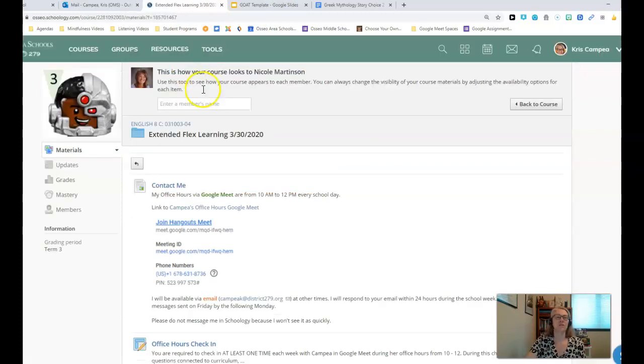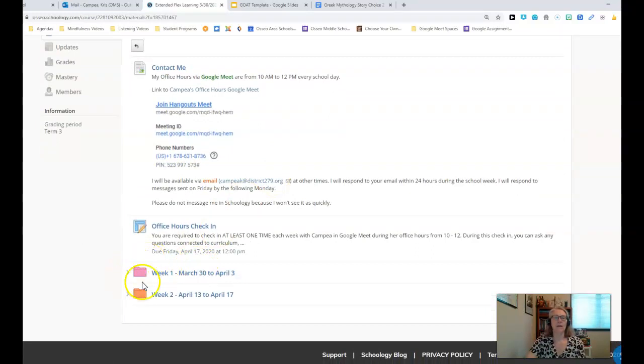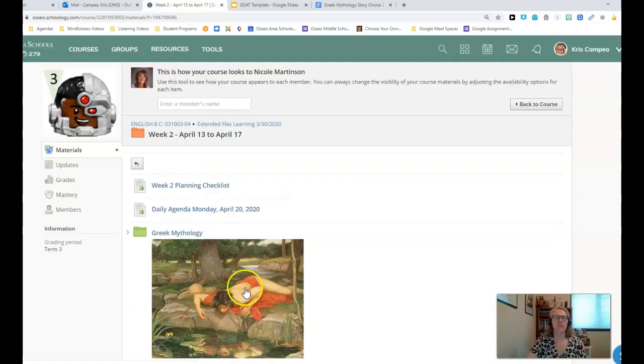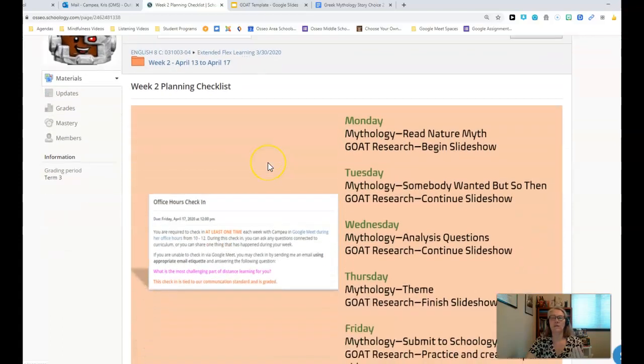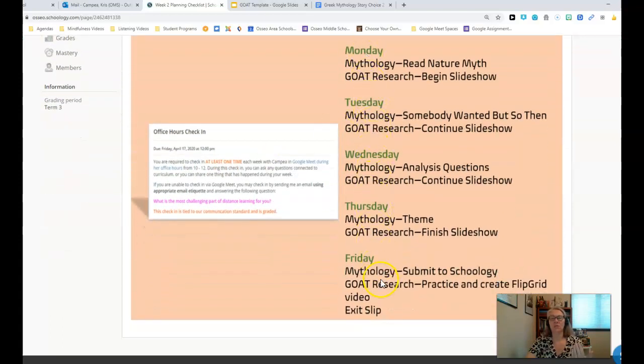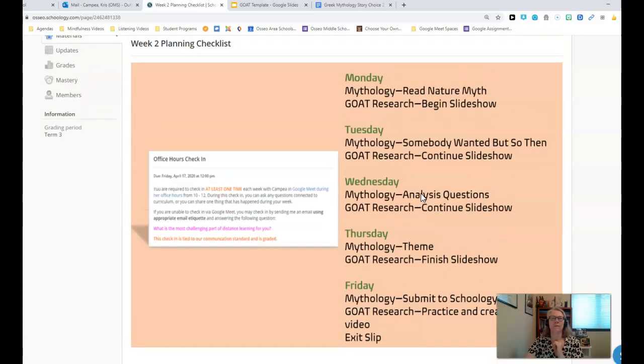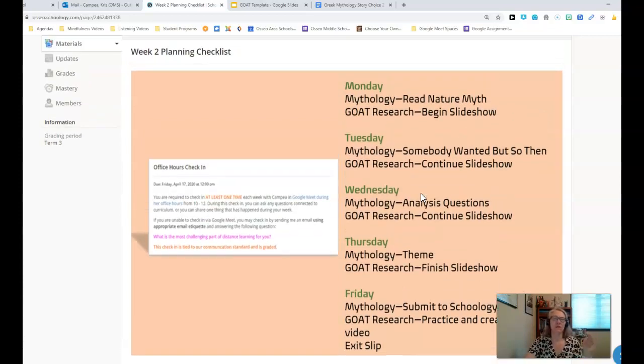Back into the Extended Flex Learning folder. Week 1, I'm leaving the week 1 work in here just so that you can go back and reference anything that you might need to. But we're going to focus now on week 2, April 13th to April 17th. The first thing I did was put in the planning checklist. If you click on this link, it opens up an image that tells you exactly what you should be doing for each day. So this is the week's overview. Everything that you need to do this work is in Schoology right now, so you don't have to worry about whether you can get this all done today.